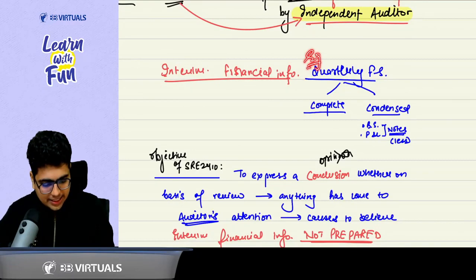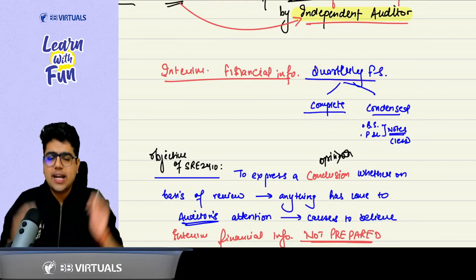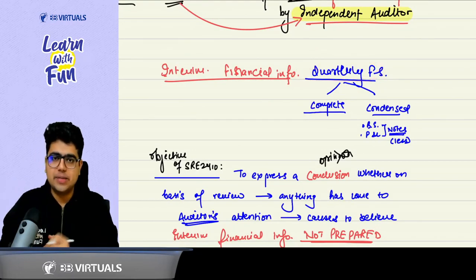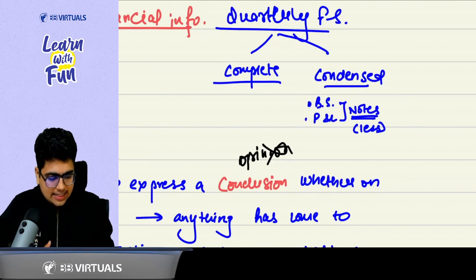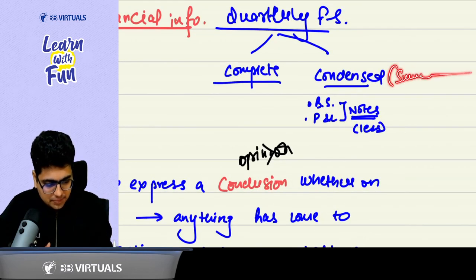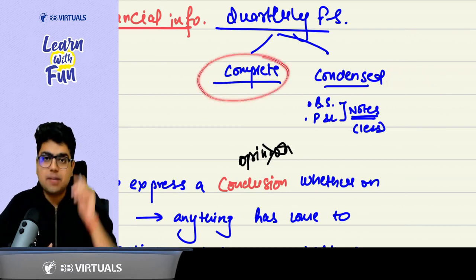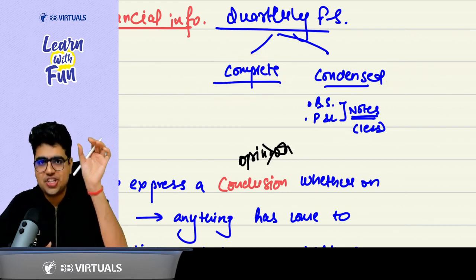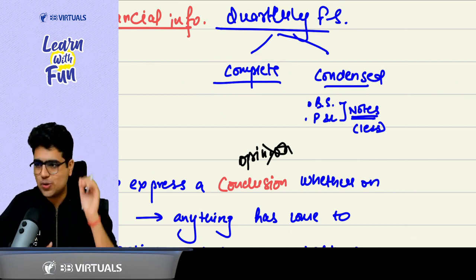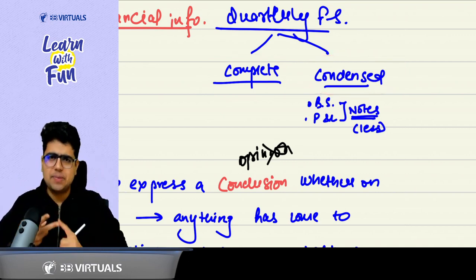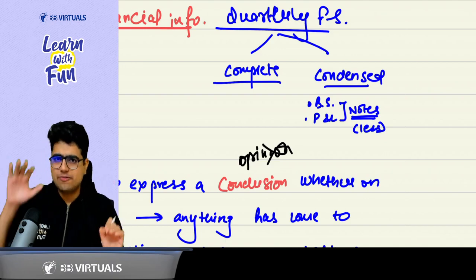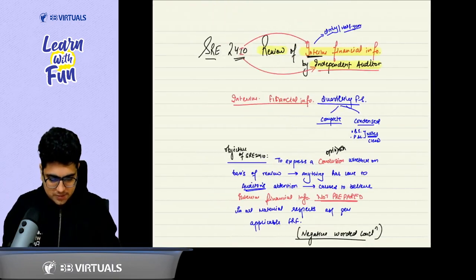For example, it could be a quarterly financial statement or a half yearly financial statement, and it can be of two types, complete and condensed. Condensed is just like a summary financial statement. So it could be a complete set of financial statements like balance sheet, P&L, cash flow statement, notes to accounts, each and everything. Or it could be a condensed statement with balance sheet, P&L and some notes to accounts, with very less disclosures.